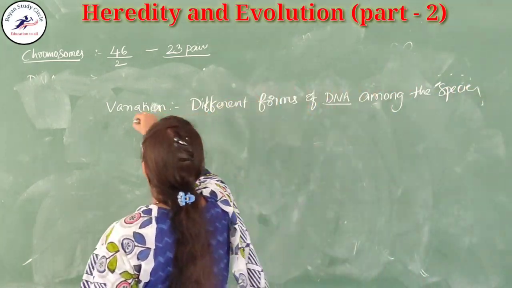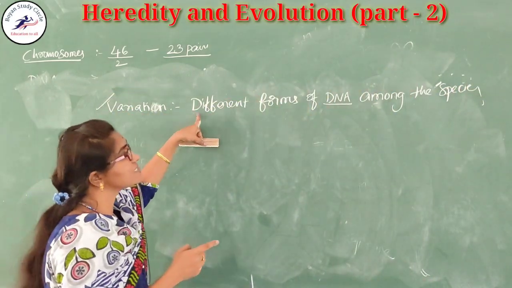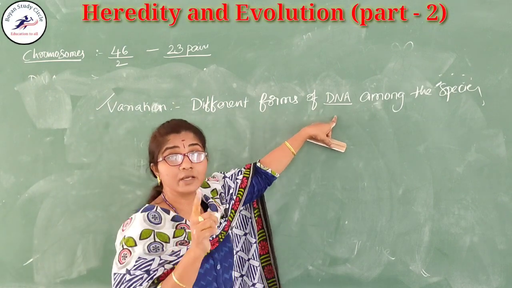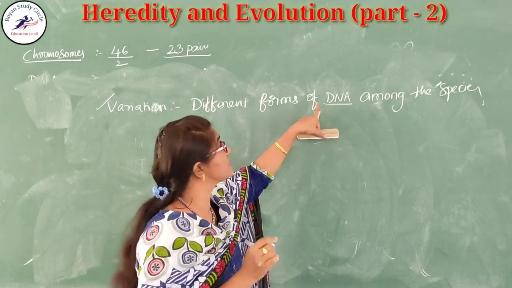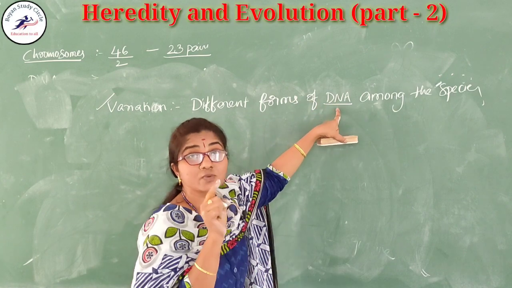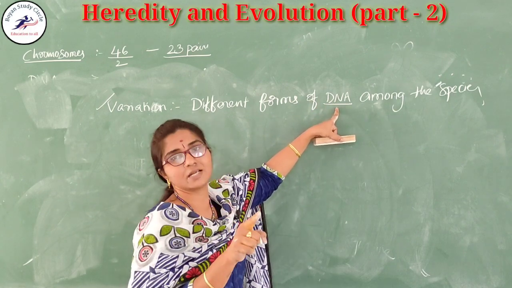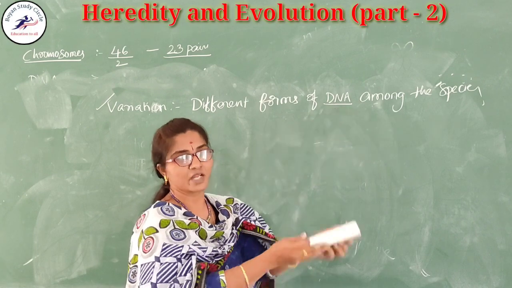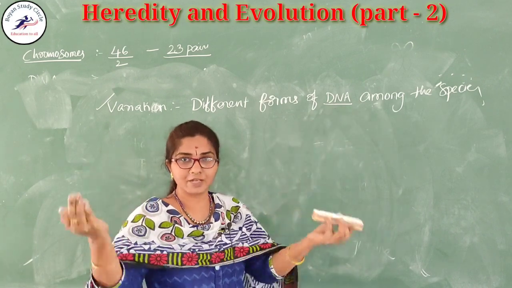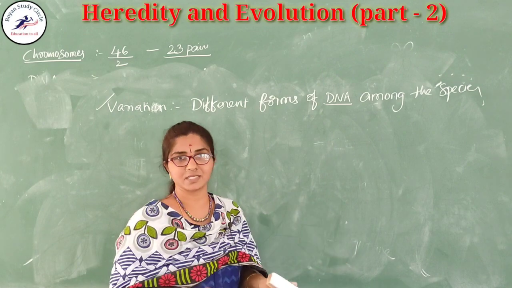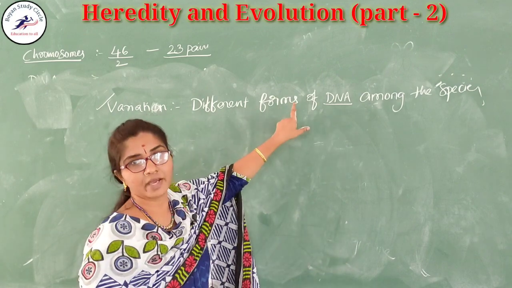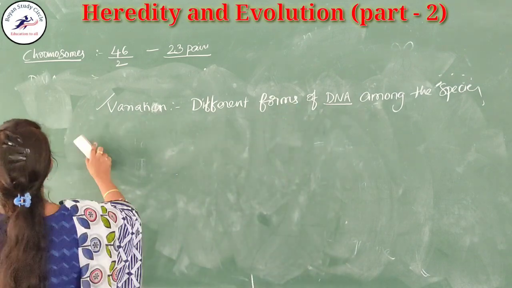This is called variation. On the basis of this definition, where do variations take place? In the DNA. This leads to the differences, so I am not similar to another person. This is called variation. Okay, next one.